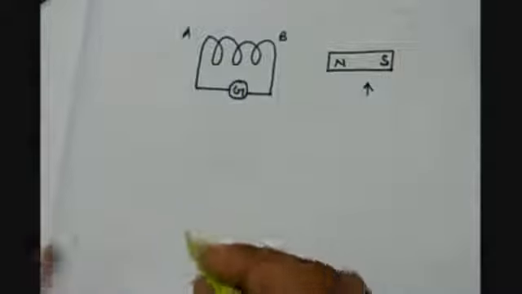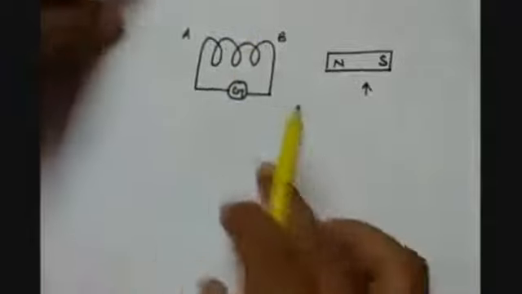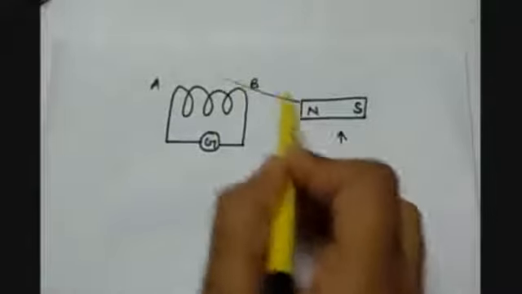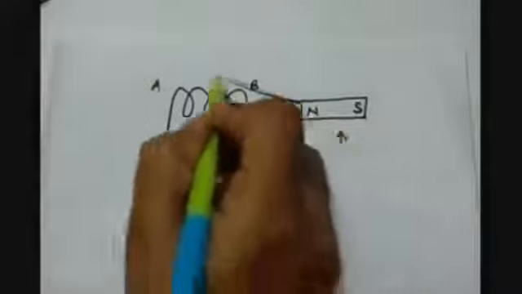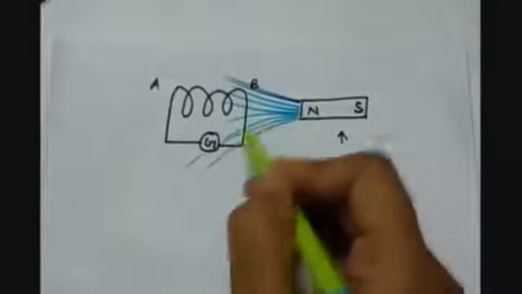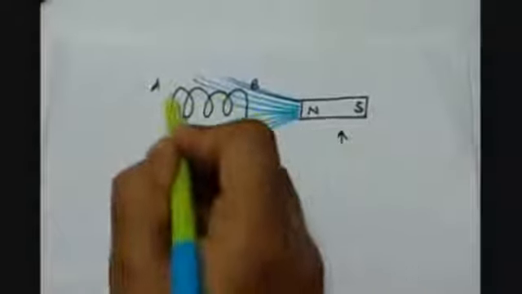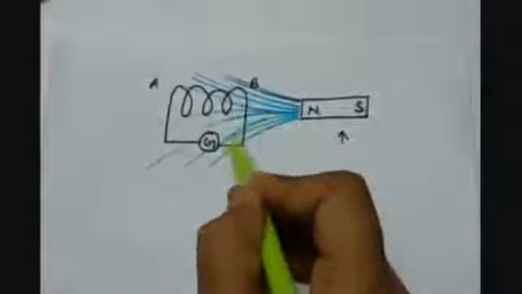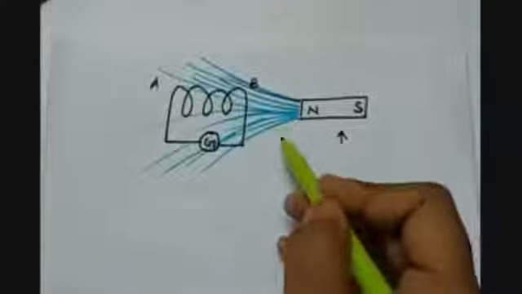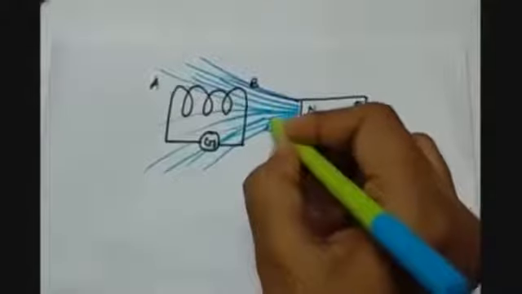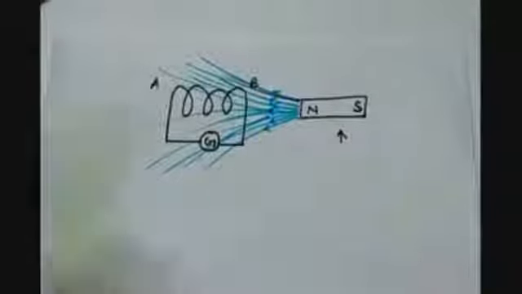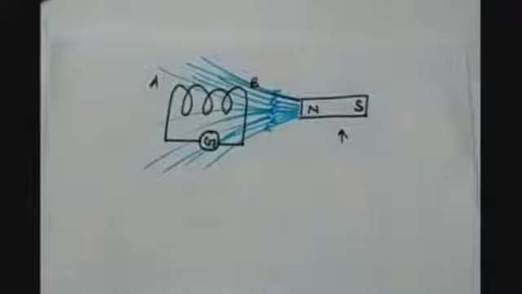So let's say we are having this coil and the bar magnet with us. This bar magnet is having a magnetic field around it. And how do we know? We have done it earlier. We have understood it very well. So dear students, these are the magnetic field lines which are getting produced from the north pole, which are emerging out from the north pole of the bar magnet, and they are moving away from the pole.